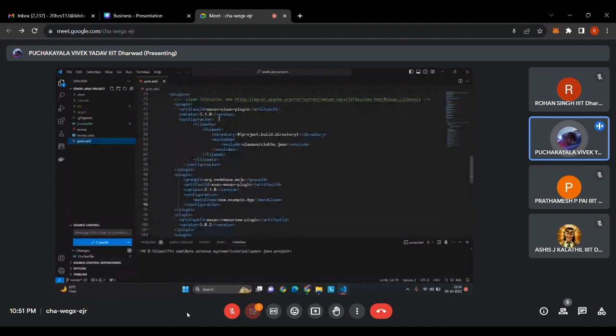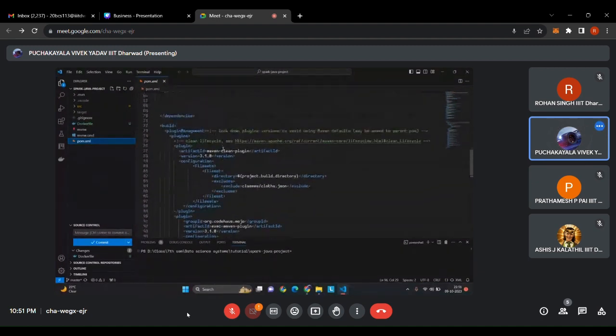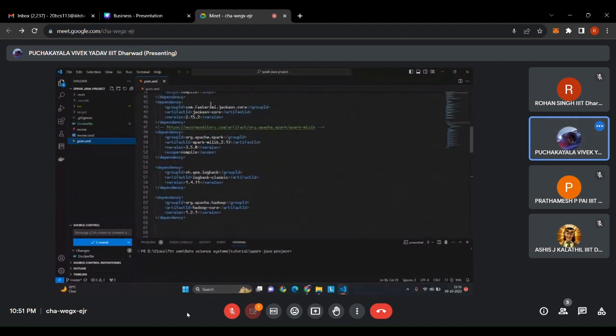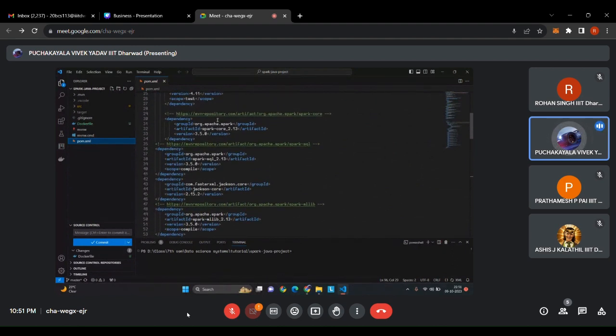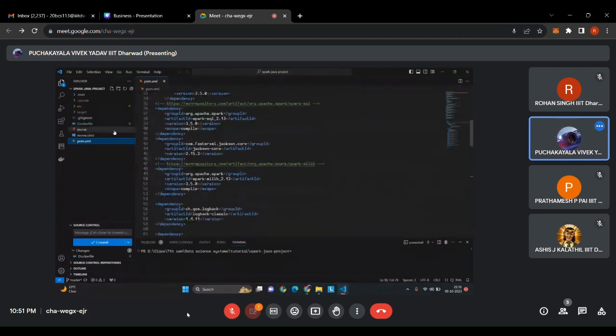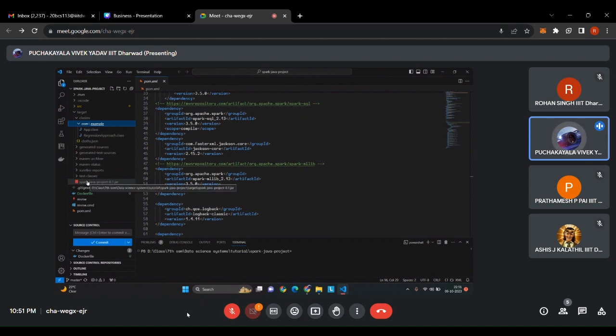As you can see, these are the plugins which are used in Maven for the different life cycles, and these are the modules which are being used by Java to get integrated with Spark. We can see Spark Core version 2.13, followed by Spark SQL, followed by MLlib. The main code is stored inside the src folder, and when compiling, the compiled code is built inside the target folder, which is shown here with the classes. Inside here we have the App.class, which is a compiled version, and after compiling we get a jar file, which stands for Java archive. Now let's have a look at the code.